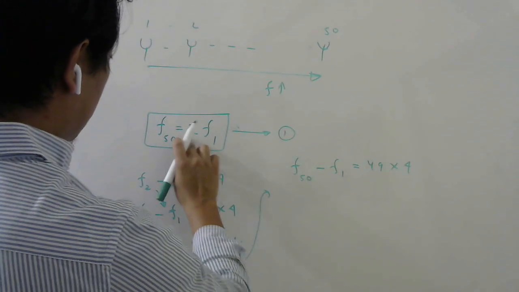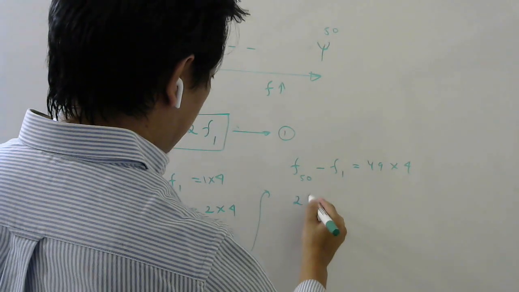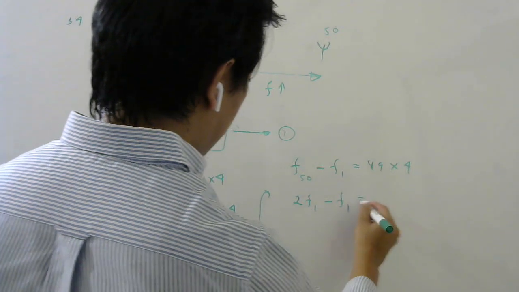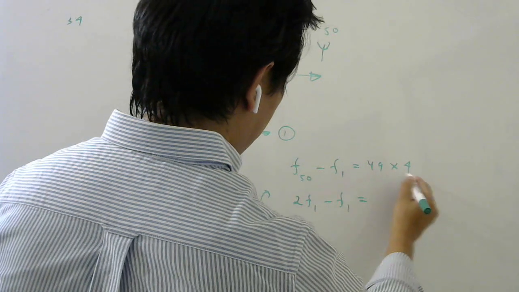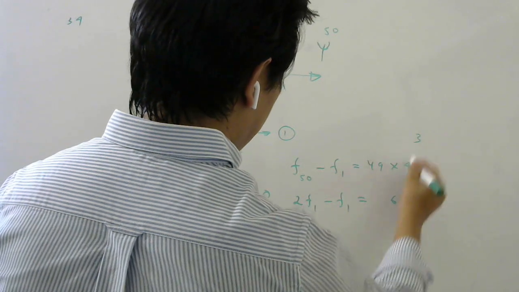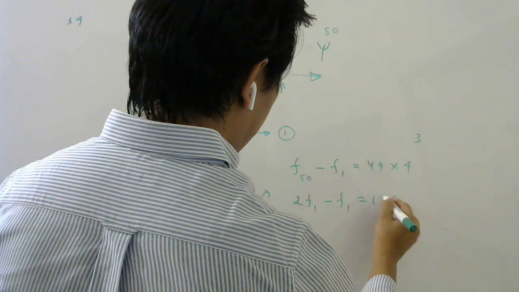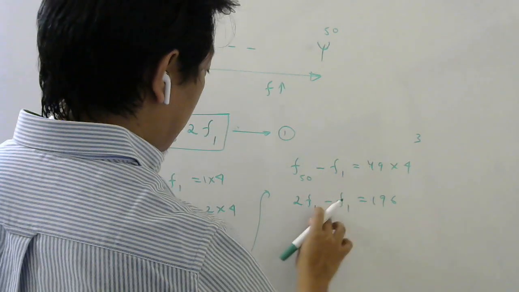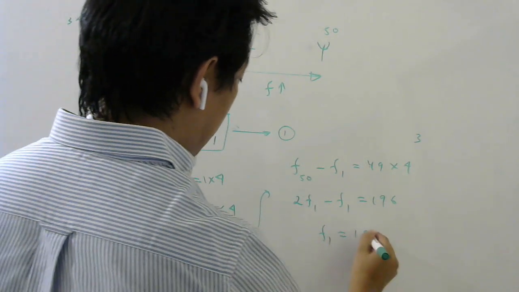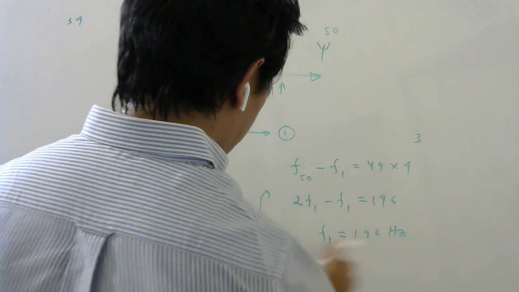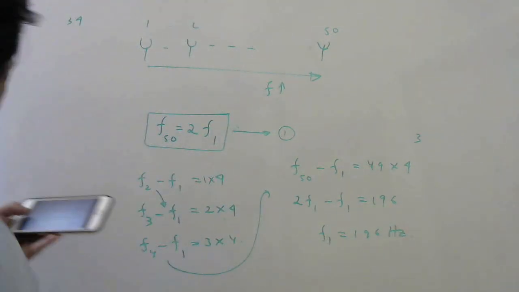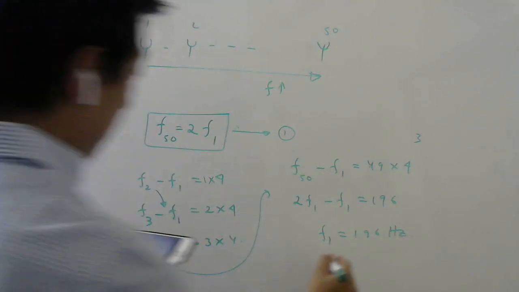But F50 we know is twice of F1. So twice F1 minus F1 equals 49 into 4. 4 nines are 36, 6, 3 carry, 4 4s are 16, 17, 18, 19. So 2F1 minus F1, that is F1, is 196 hertz. So the frequency of the first tuning fork is 196 hertz. Option C.